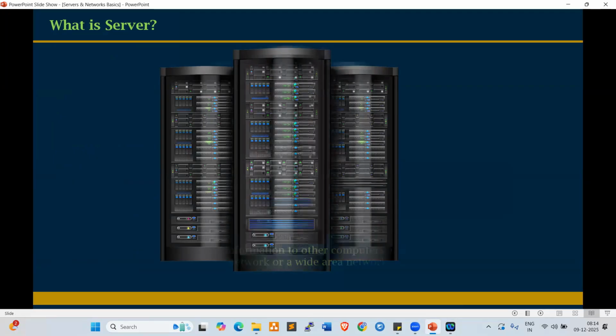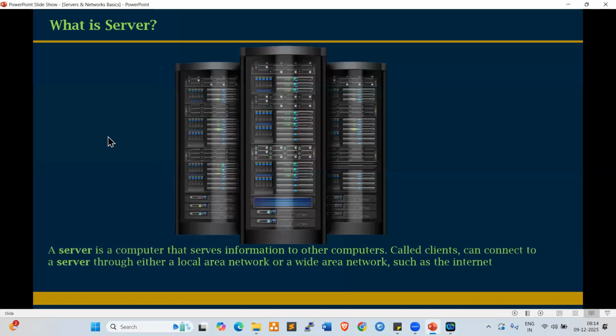A server is simply a computer that serves information to other computers called clients.